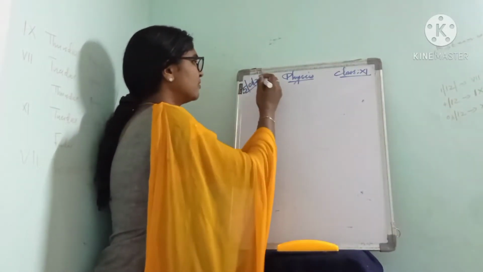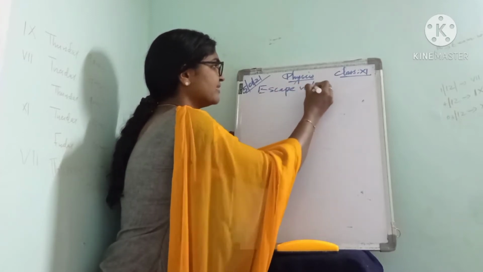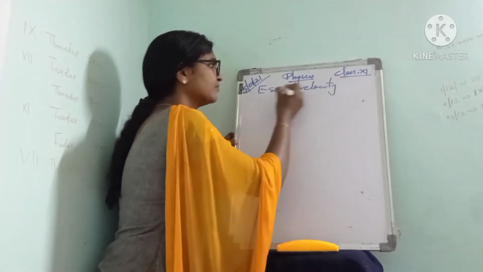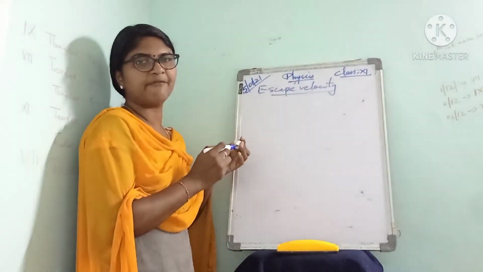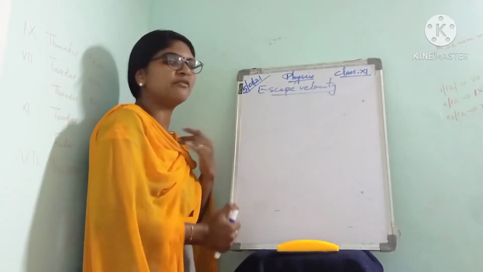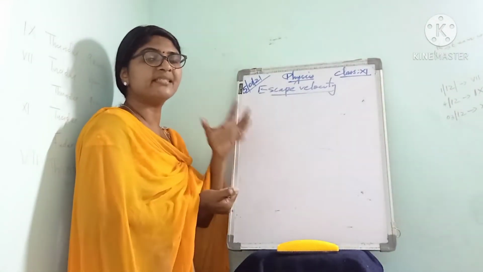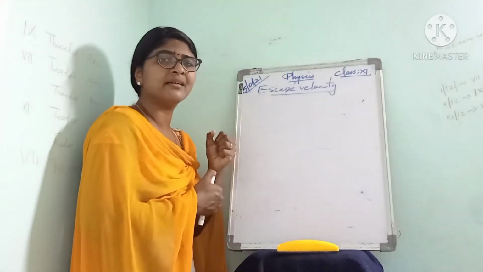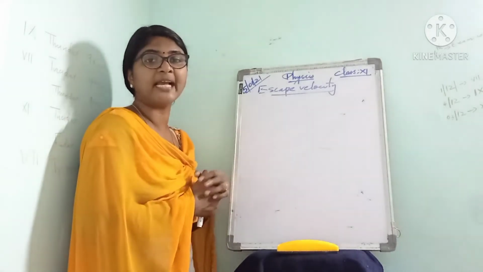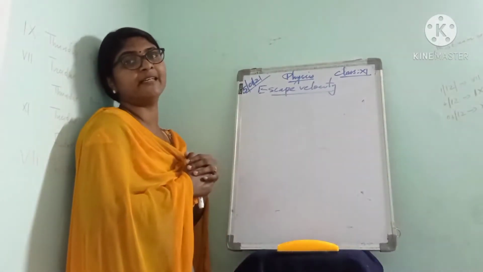Next we can talk about escape velocity. Actually it is a very important topic. Suppose we project an object upward, it reaches a certain height. The height attained by that object depends upon the velocity with which the object is projected.